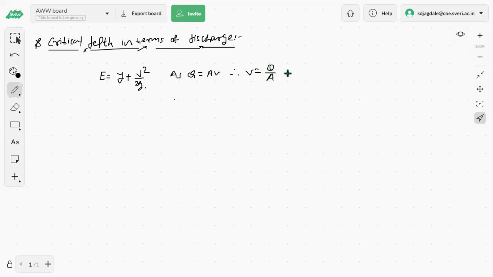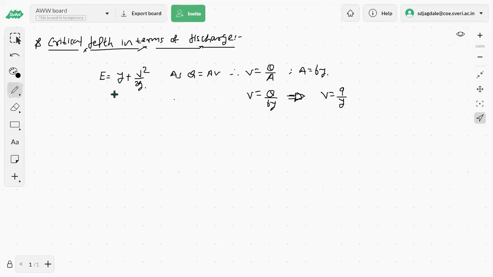Okay, and then for the rectangular channel, area is b into y. So we have written the equation as v equals q upon y, where q is the discharge per unit base width, represented as small q.